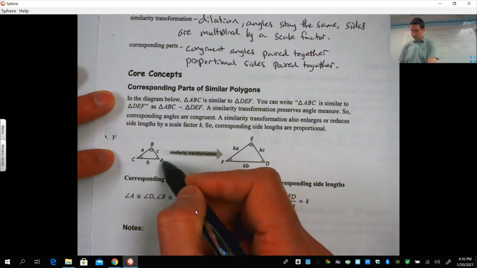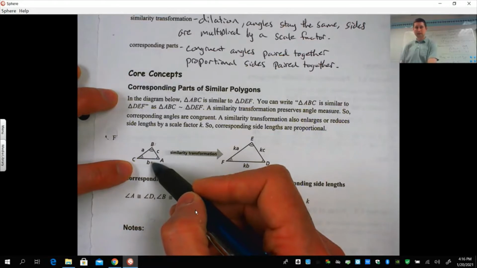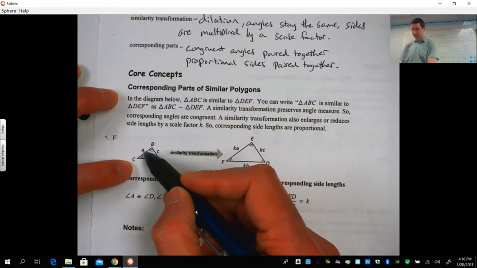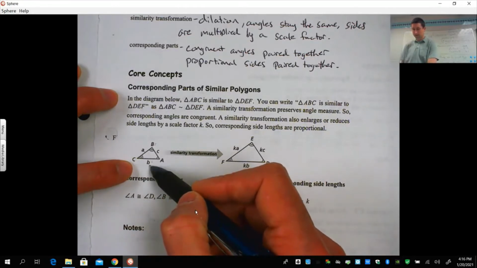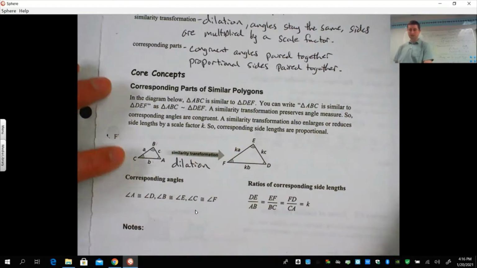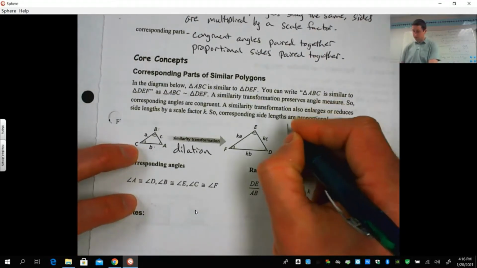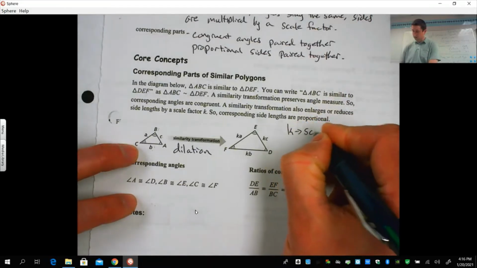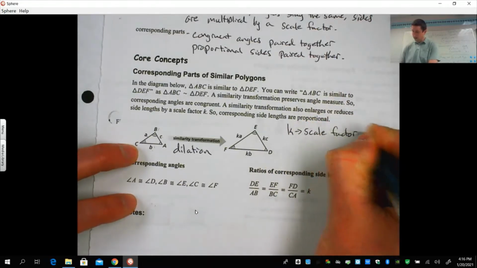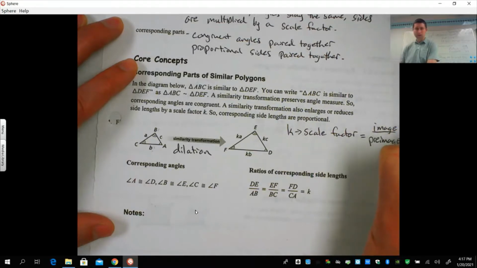So we're starting with triangle ABC. I want you to notice how the sides are named in lowercase letters opposite the opposite angle. So side a is opposite angle A, but it's lowercase. Side b is opposite angle B, but it's lowercase. c is opposite C. A similarity transformation, that could be a dilation. Okay? So the angles have stayed the same, but k is what we use for our scale factor. So k is our scale factor, and it's always going to be the image, which is the new, over the pre-image, which is the old. That's how you always find your scale factor.